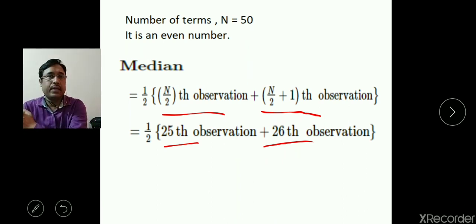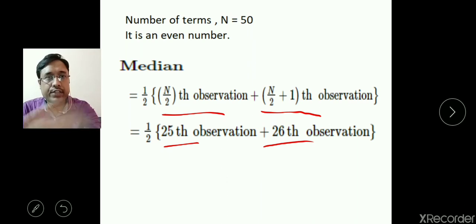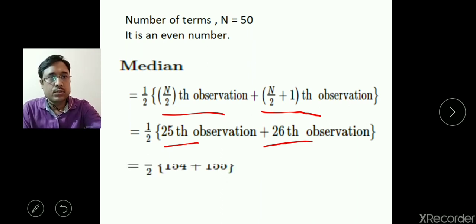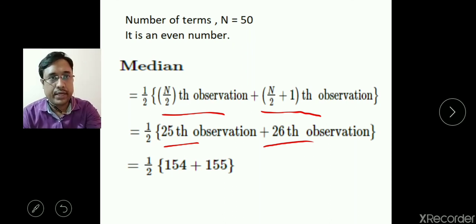In the table you will see the 25th and 26th terms and multiply by 1 by 2. The 25th term is 154, and the 26th term is 155, so you add them.